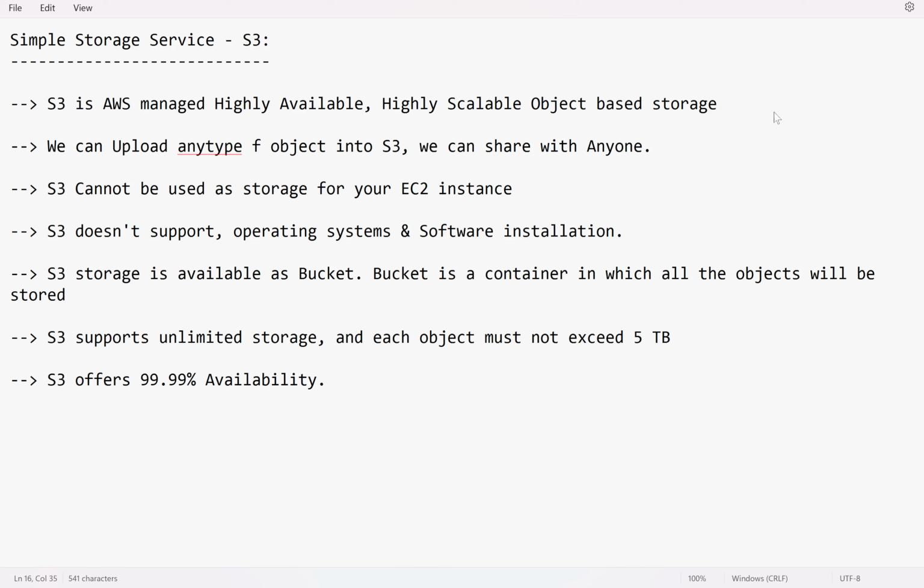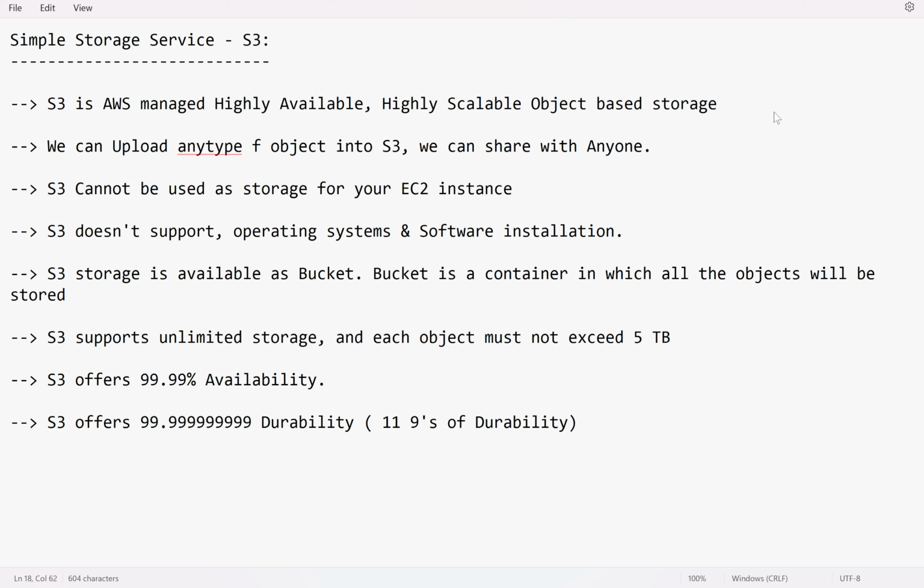Means at any given point of time, your objects are available to access 99.99% of the time. And S3 also offers 99.999999999% durability. This is also known as 11 nines of durability.